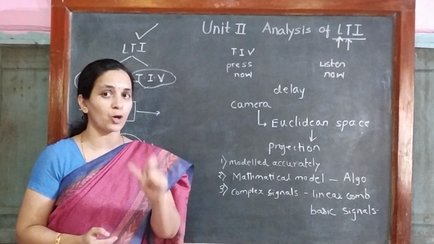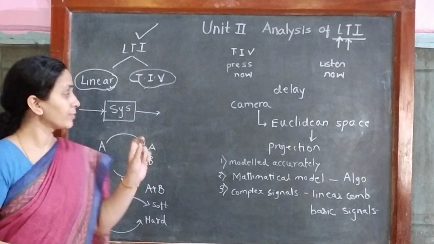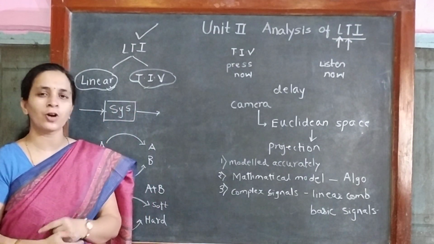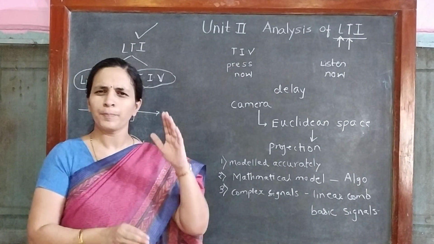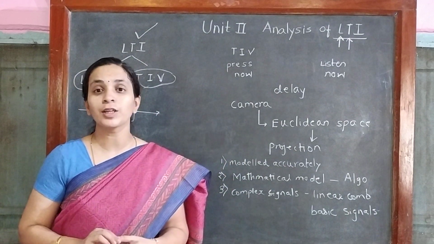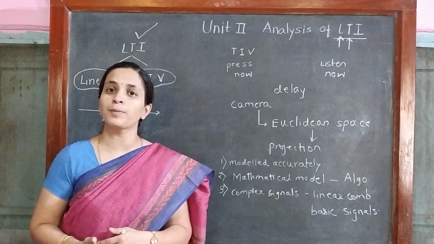A system is something which operates on the data; we have already discussed that. Why is linearity important? Because that characteristic makes my system very predictable. I can judge something about the output.